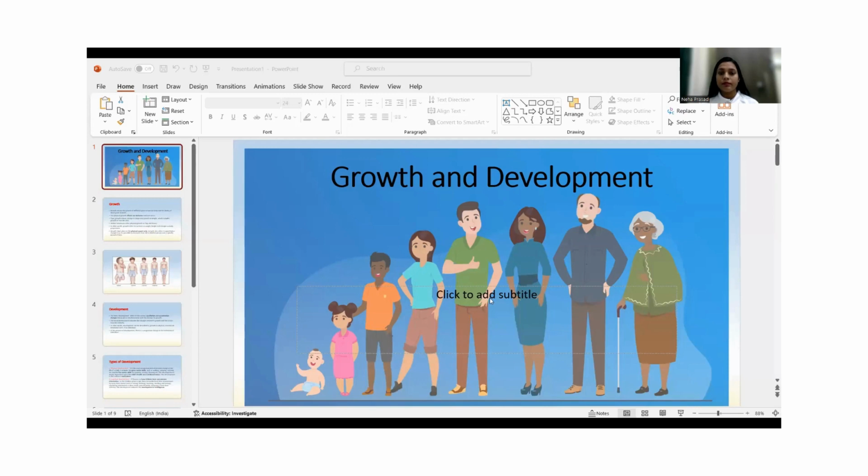Okay, so now I will share my screen. Just give me a thumbs up if you are able to see my screen. Okay, I have shared my screen.